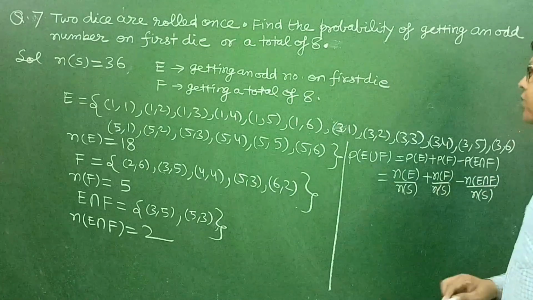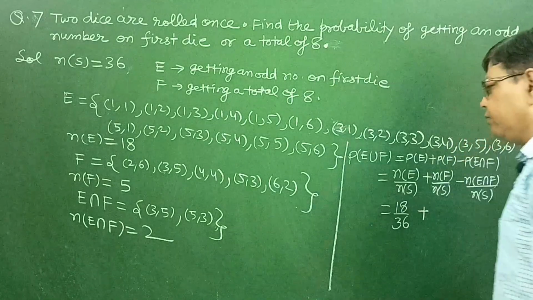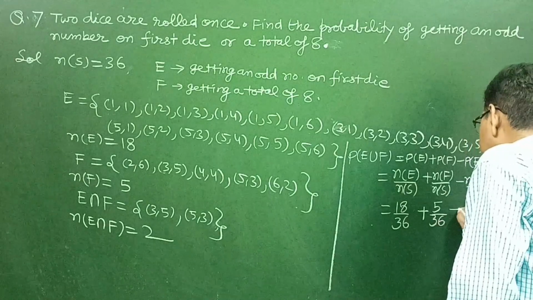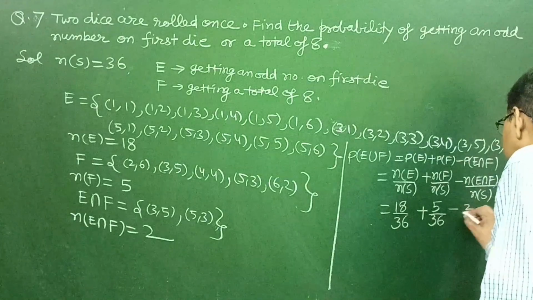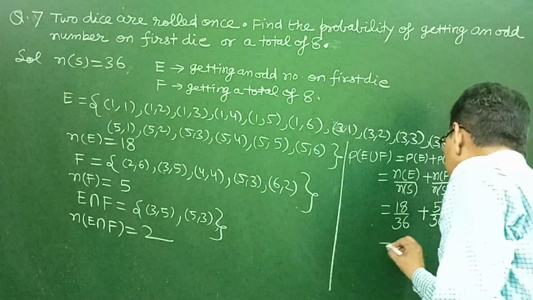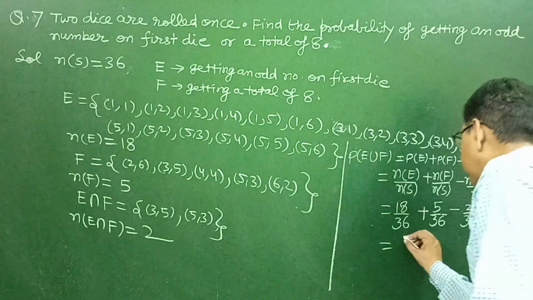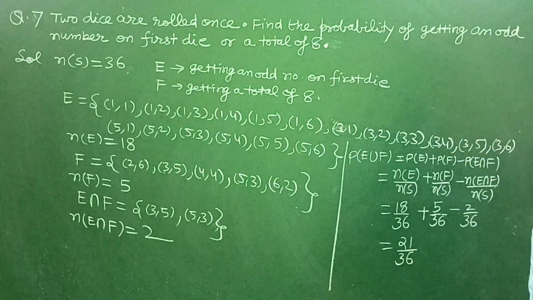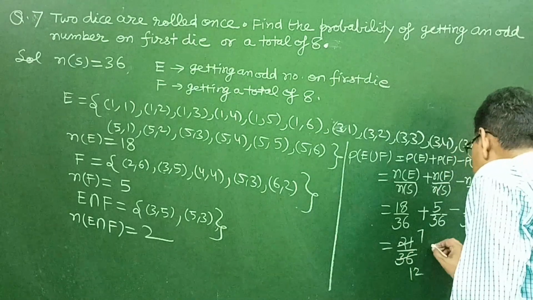Sample space consists of 36 elements, so n(E) is 18 upon 36 plus n(F) is 5 upon 36 minus n(E intersection F) is 2 upon 36. So this is equal to 18 and 5 is 23, 23 minus 2, that is 21 upon 36, and if we simplify it further, 3 times 7 and 3 times 12.